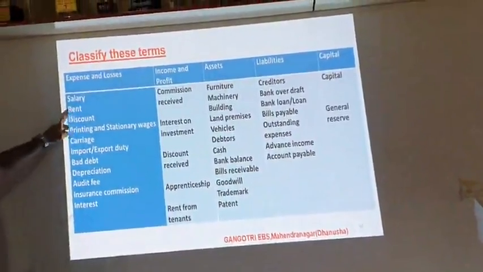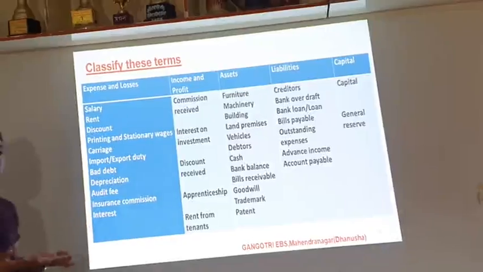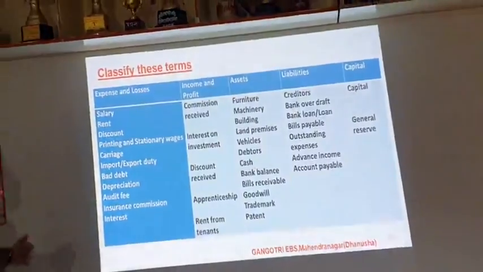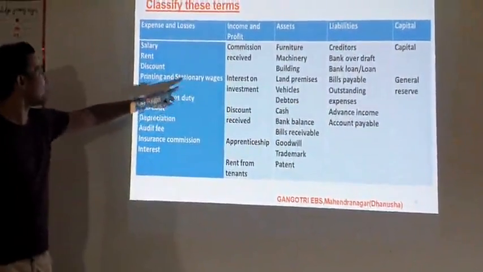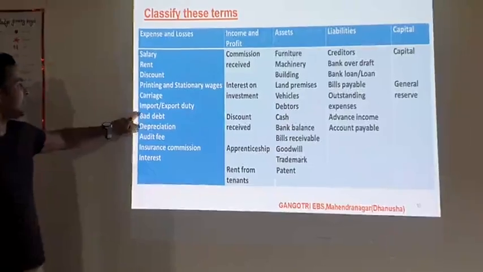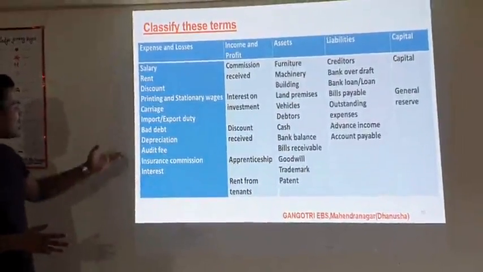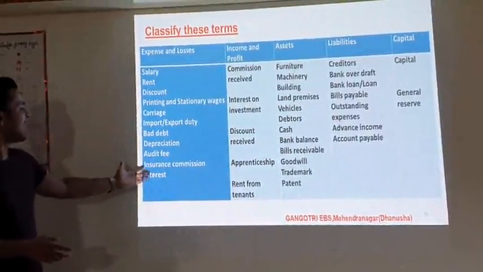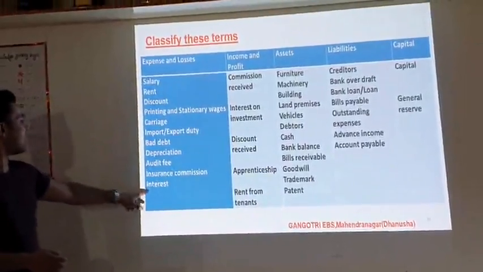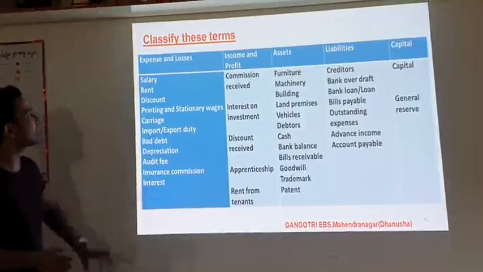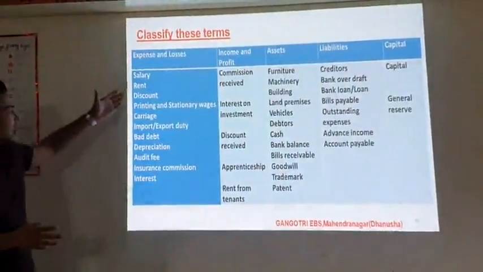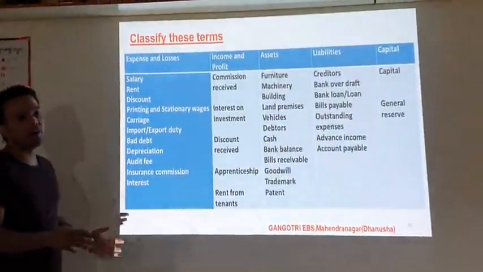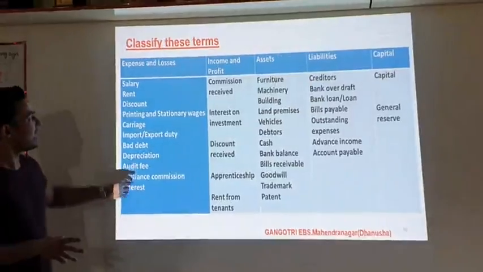If we pay the rent, that is our expense, and if we receive the rent, that is our income. Discount, printing and stationery, wages, carriage, import duty, export duty, bad debt, depreciation, audit fee, insurance, commission, interest, all these are expenses for the organization. So that goes in the debit side of the trial balance. So these all are expenses.